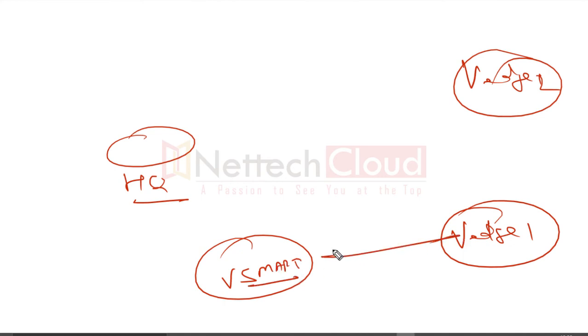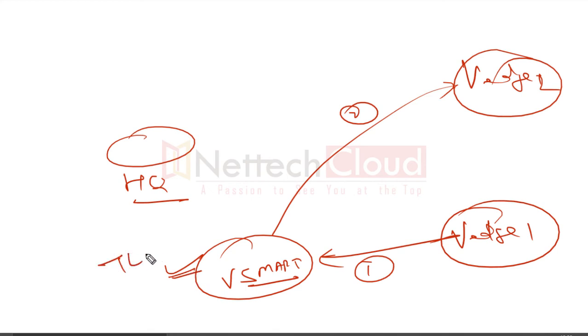First VS1 advertises, and then the route is advertised to VS2. When VS1 advertises a prefix to the vSmart, it advertises its own TLOC.